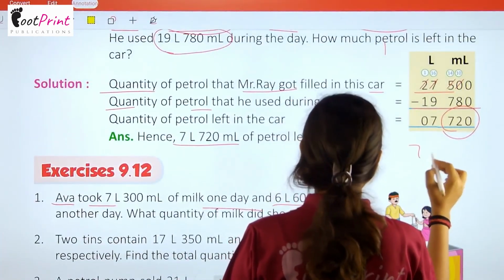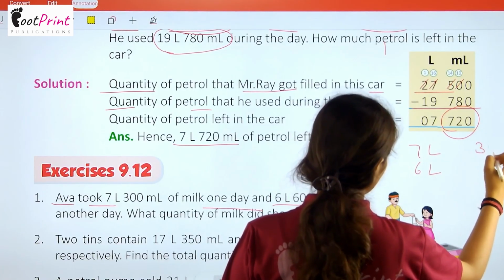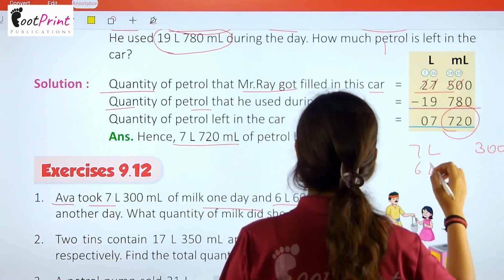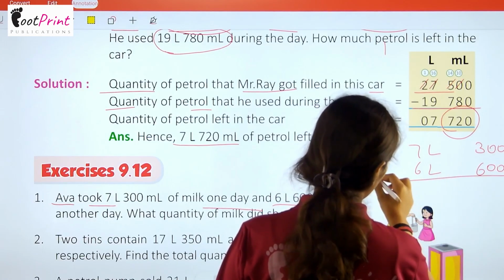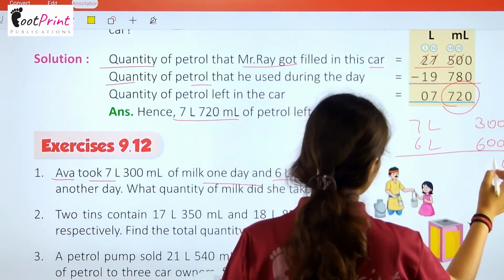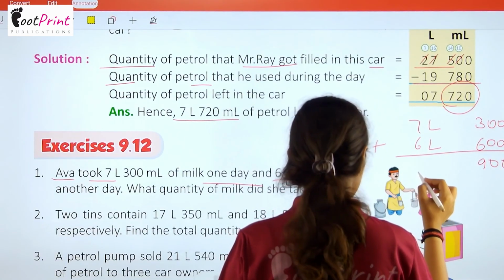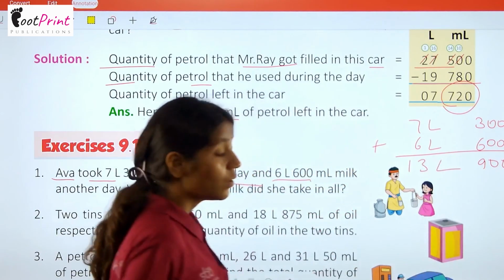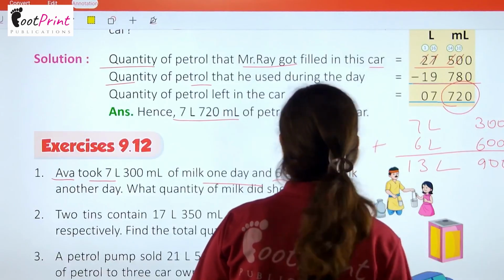So 7 liter and 6 liter, and here it is 300 ml and 600 ml. Now when we are adding them, we are getting 900 ml, and 7 plus 6 is 13 liter. Okay, so 13 liter 900 ml is our answer.